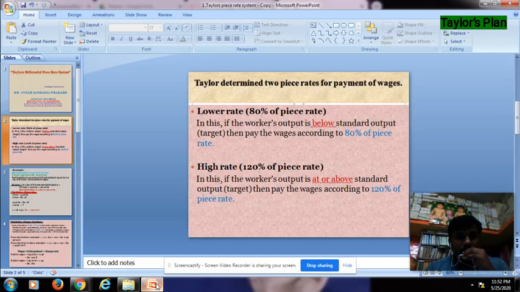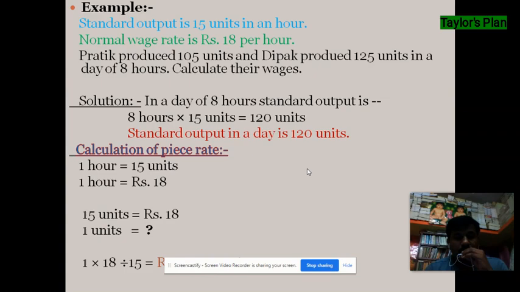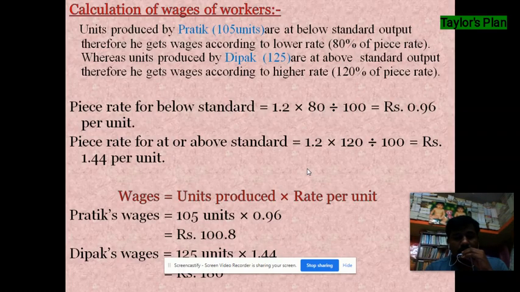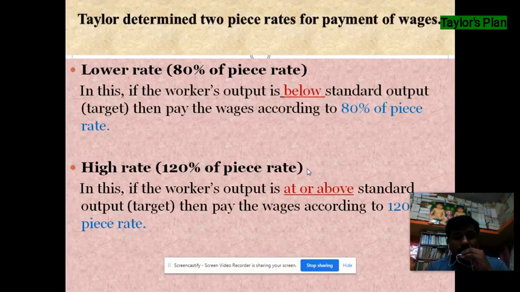Now we are going to learn the concept of Taylor's differential piece rate system. Frederick Winslow Taylor is the father of scientific management, and he first introduced the differential piece rate system in Philadelphia. F.W. Taylor was not satisfied with the ordinary piece rate system because, in his opinion, the normal working system could not provide enough motivation to the worker, and therefore he later introduced a differential piece rate system.